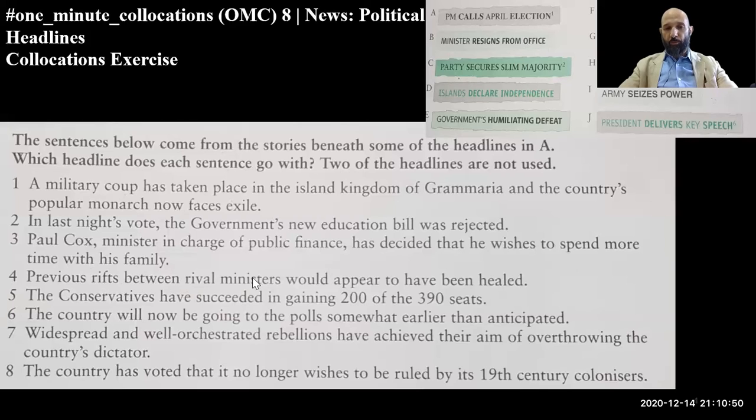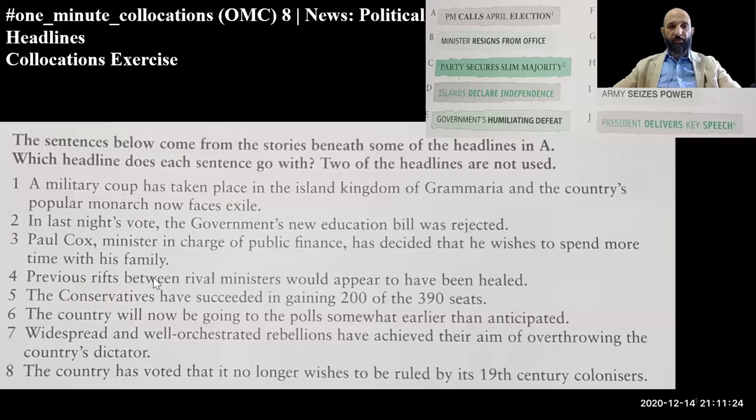Now, previous rifts between rival ministers would appear to have been healed. Now, I want you to take notice of this. If you're writing anything, or if you can remember it, heal a rift. This is a very good collocation. Heal a rift is like two parties or two people are disagreeing, and now they make it up to come to an agreement, to have a good harmonious relationship, to reestablish it.